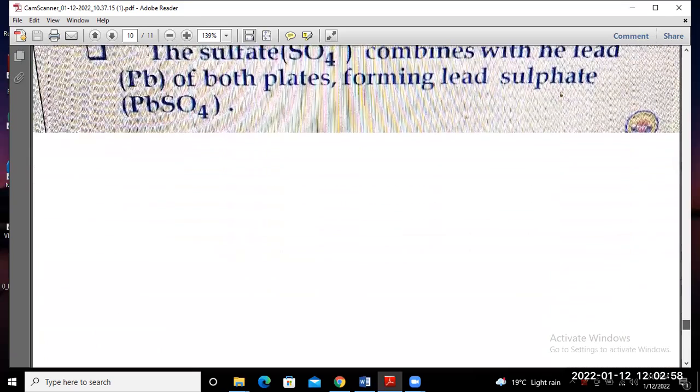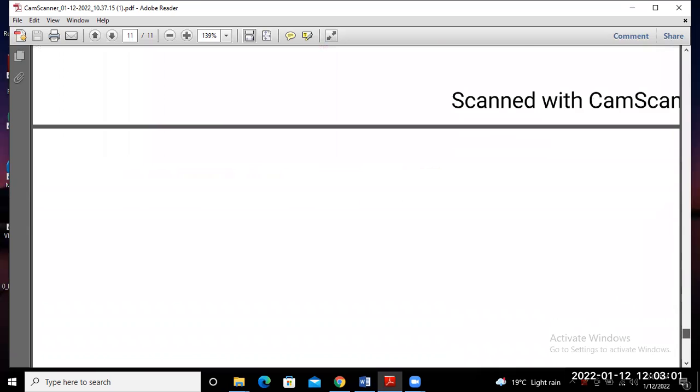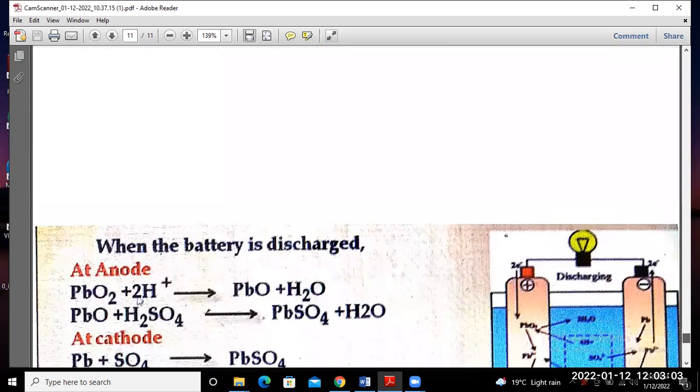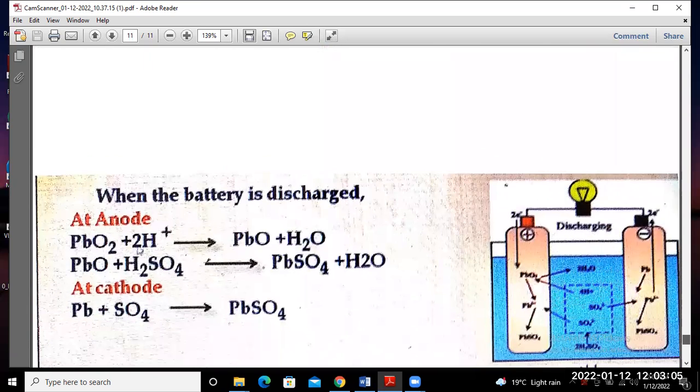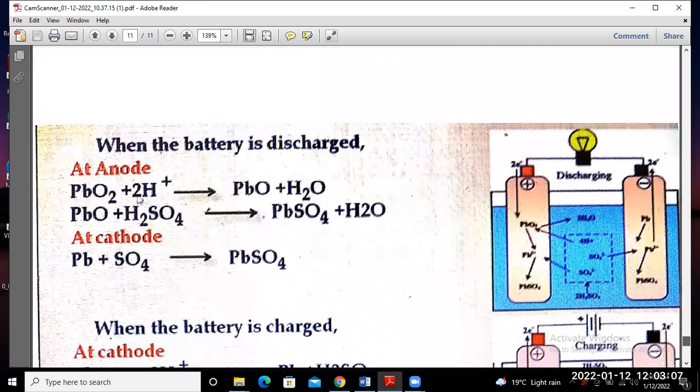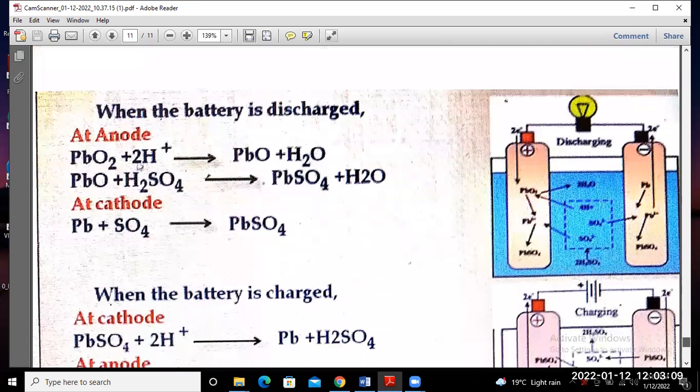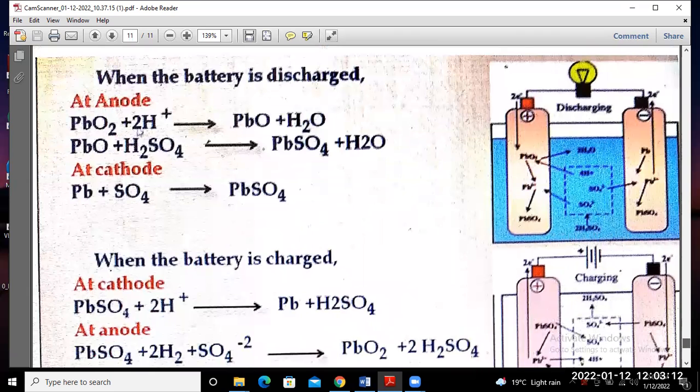And next is the chemical reaction or chemical formula for the discharge of the battery. That means we find out here.